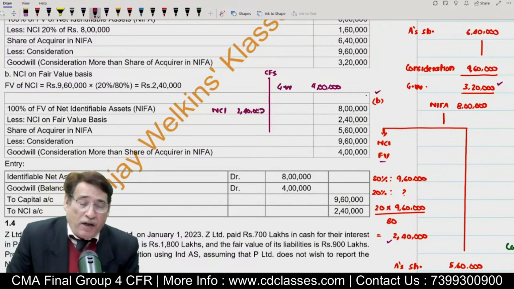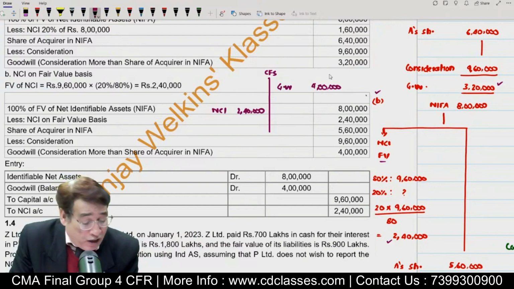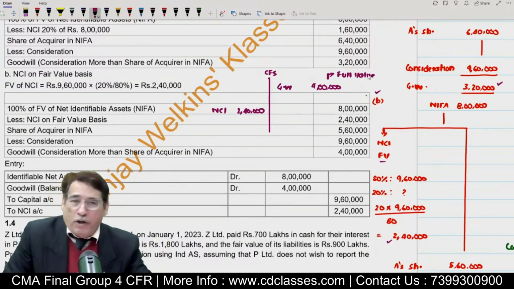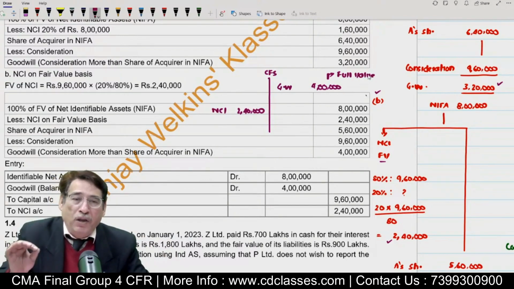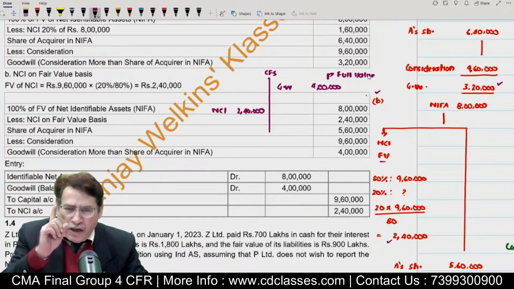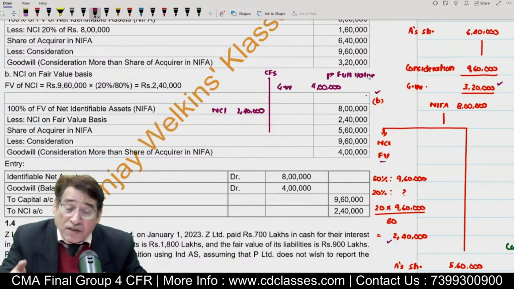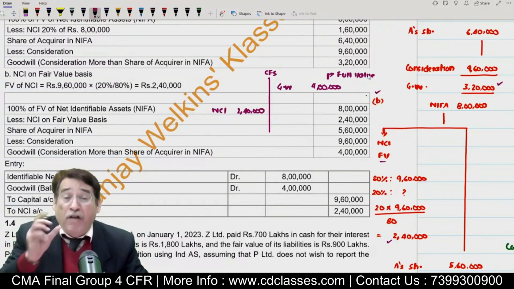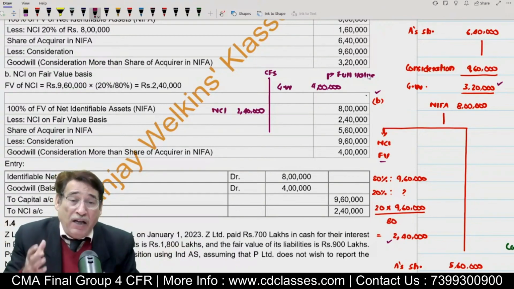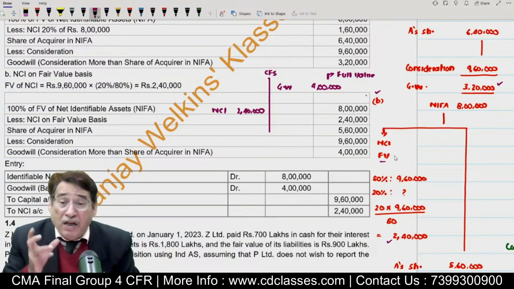In this particular case, goodwill which is appearing in the balance sheet is known as full value of goodwill. This is the full cost method of goodwill also. Suppose a question says, compute the amount of goodwill on full cost basis. Immediately it must strike you that you will have to compute the NCI at fair value, because you cannot get goodwill at full cost unless you compute the NCI at fair value.